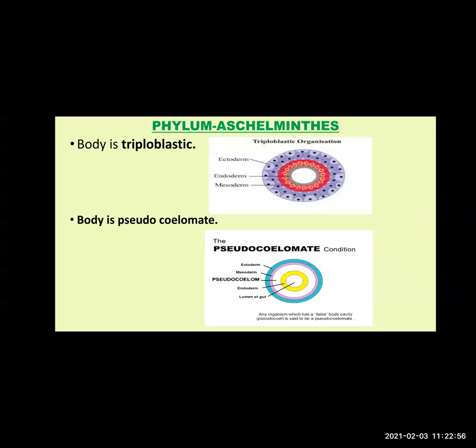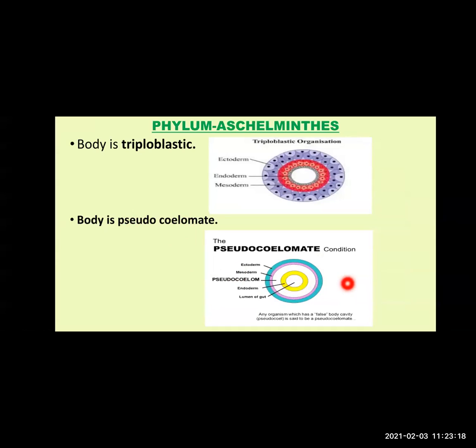Then the body is pseudocoelomate. Now see, in Platyhelminthes, it was acoelomate, that means the body cavity was absent. But in the case of Aschelminthes, the body is pseudocoelomate. Now, what do you mean by pseudocoelomate?